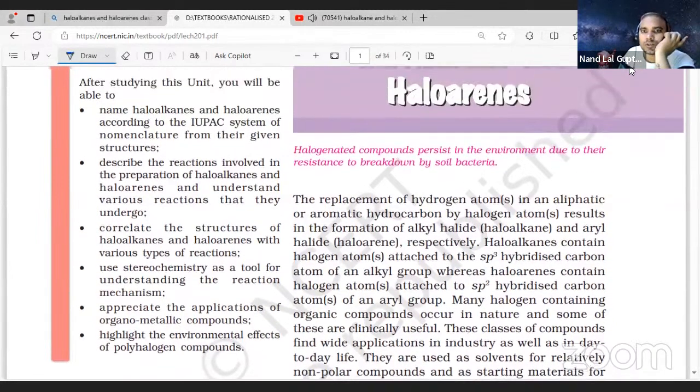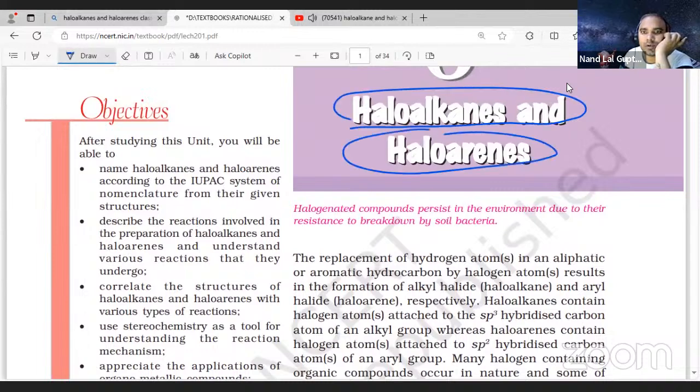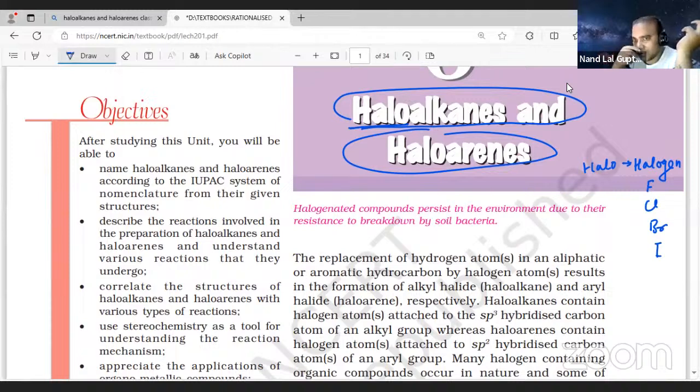So students, today we are going to start the topic haloalkanes and haloarenes. Now if you talk about the word halo, it is going to be halogen. Halo means halogen. It can be F, Cl, Br, I. Whether it is fluorine, chlorine, bromine, or iodine, anything it can be.